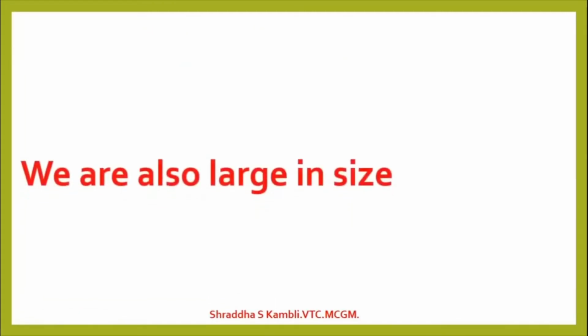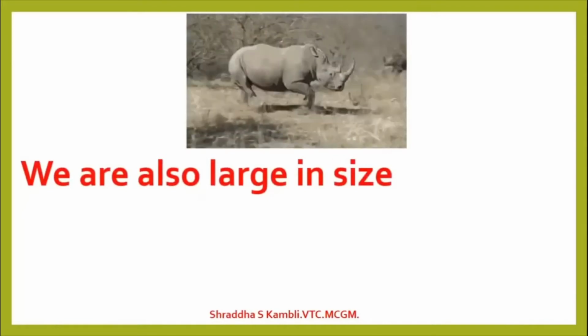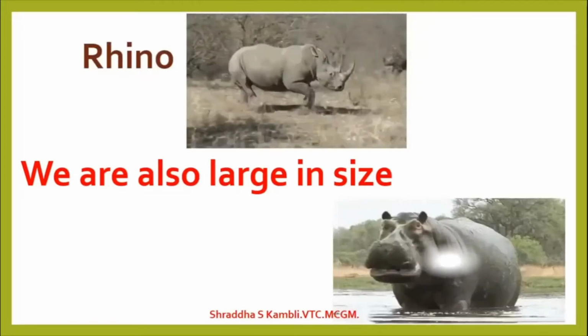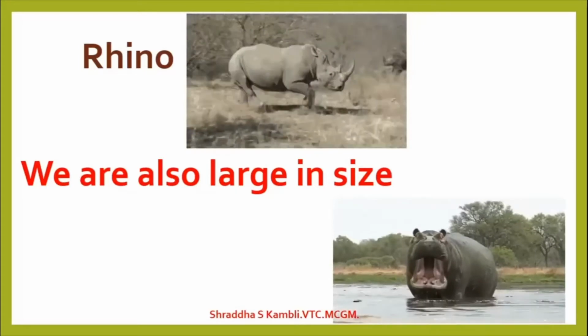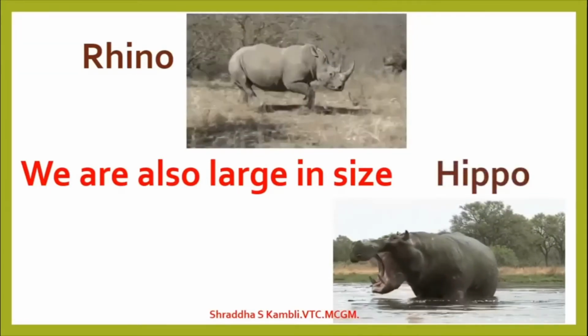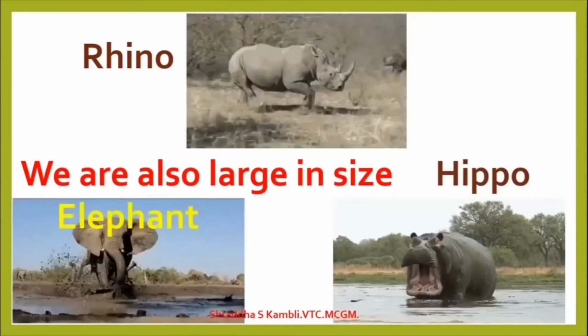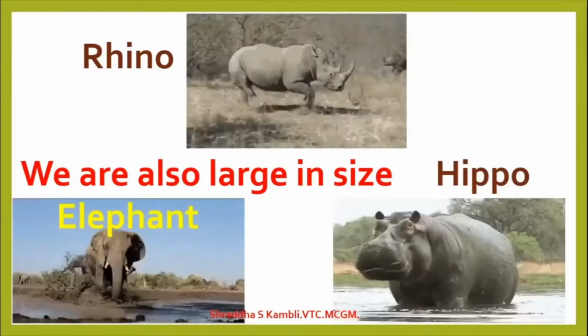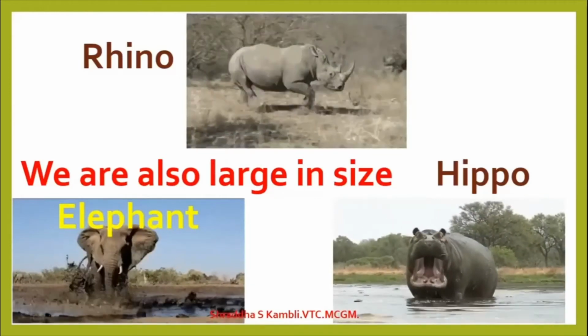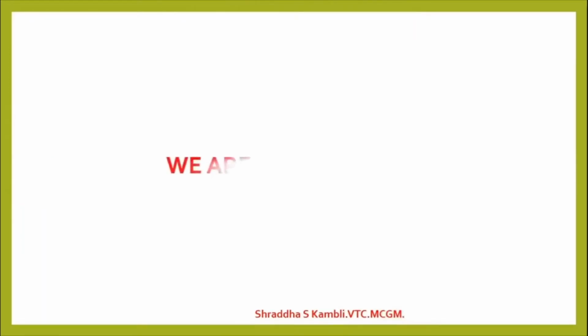Okay, come on, let's move on and let us look at some more large animals. So this is a rhinoceros or a rhino, which is a large animal. This is a hippopotamus or a hippo, which is again a large animal. Then you have the elephant, which is a large animal. Now there are some animals which are not very large. So they are called medium-sized animals.